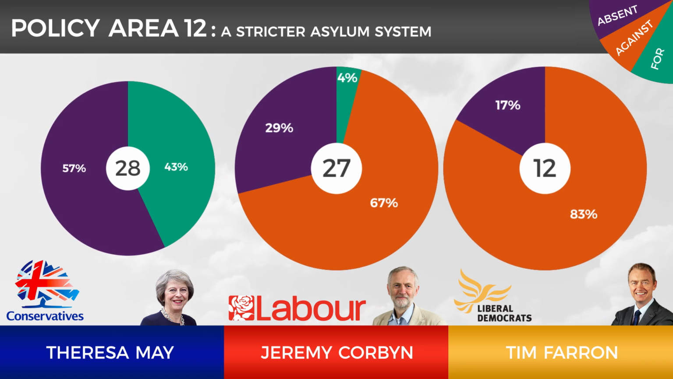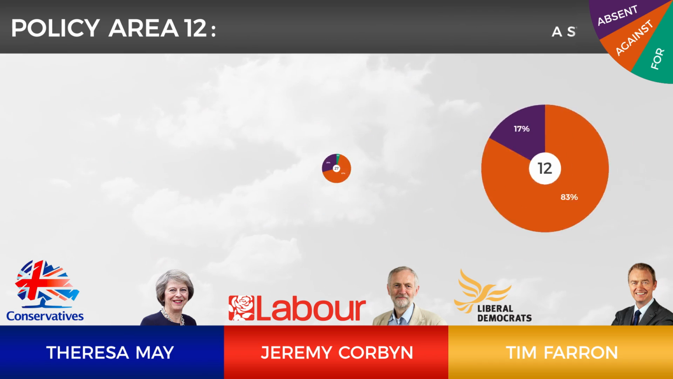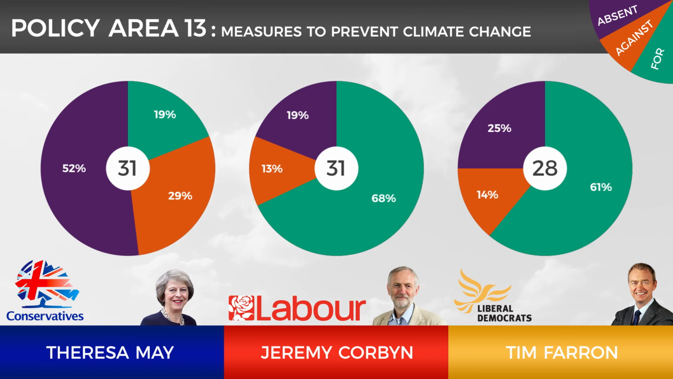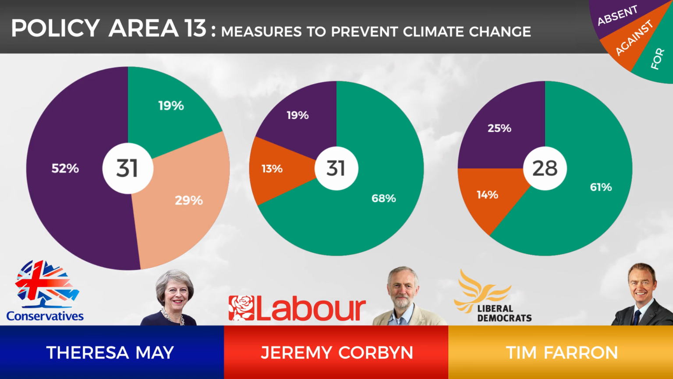Jeremy Corbyn and Tim Farron are both very strongly against a stricter asylum system, Tim Farron voting consistently against this policy area, totalling 83%. The 13th policy area is about measures to prevent climate change. Theresa May missed 52% of voting opportunities in this area, and her record shows that she has voted against measures to prevent climate change more times than she has voted for it.